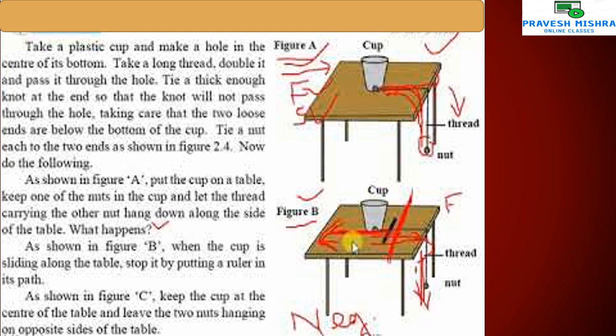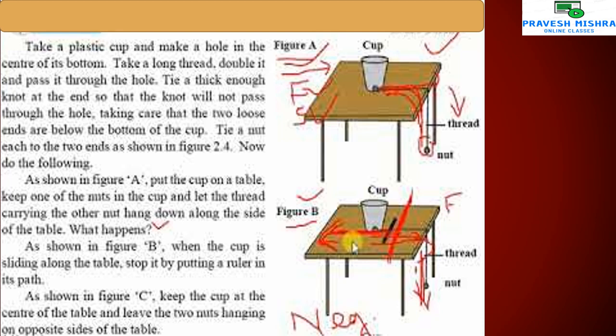Here you can see some changes in part A and part B. Put the cup on a table, keep one of the nuts in the cup and let the thread carrying the other nut hang down along the side of the table. What happened? In B, the cup is sliding along the table. Stop it by putting a ruler in the path. And C, keep the cup at the center of the table. Leave the two nuts hanging on opposite sides of the table.